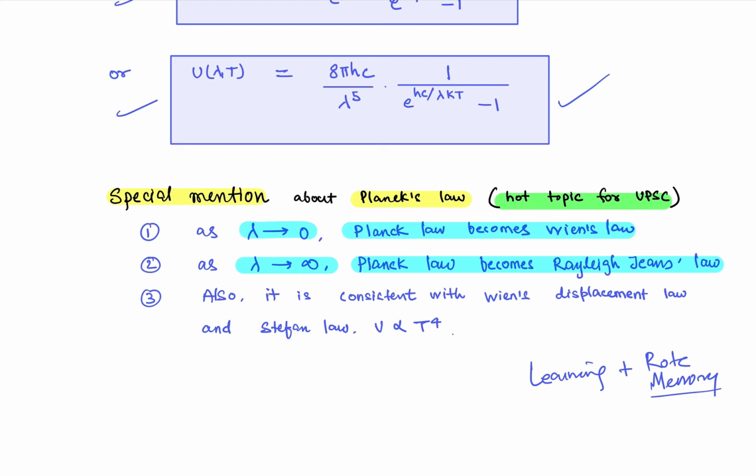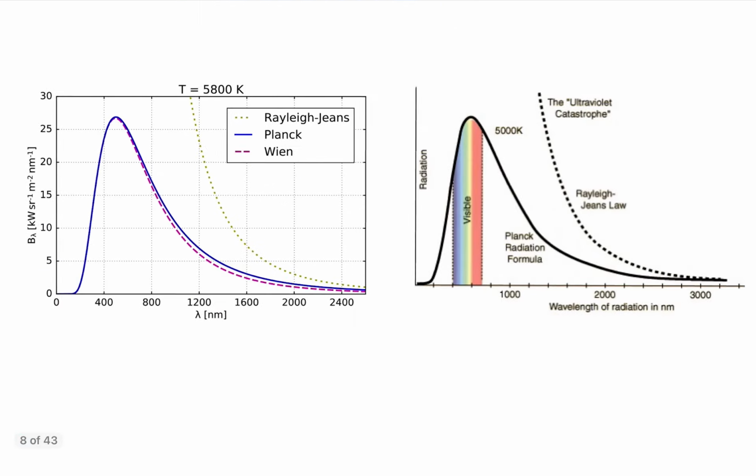Okay, now it is consistent with Wien's displacement law and Stefan's law, where the energy density is proportional to the fourth power of temperature. So look, this T is temperature. Now we come to know that it diverges. So look, we know that the Planck law is now the correct thing. So here we can see this is the Planck law.